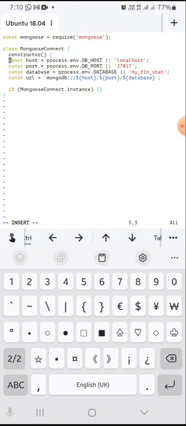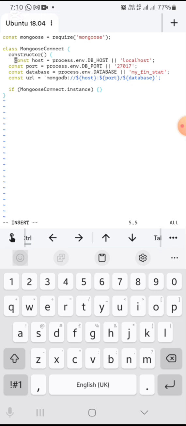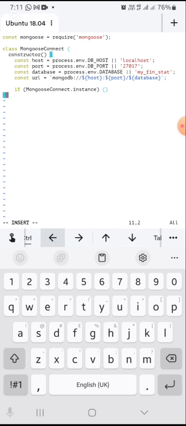That way, anytime an object is created with the class, all of this code within that constructor is run.